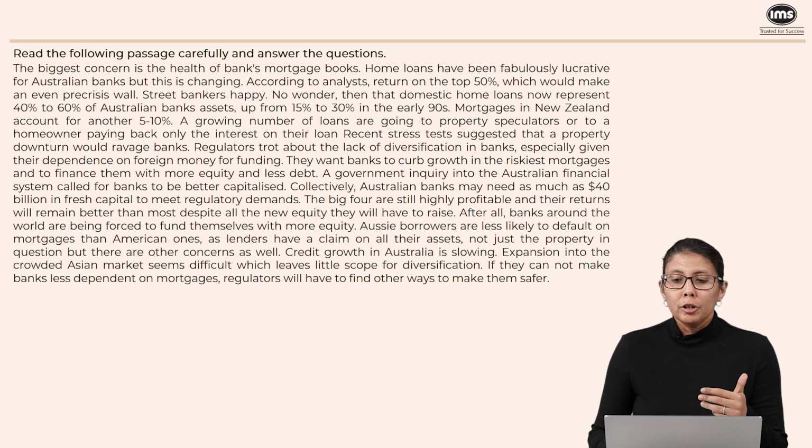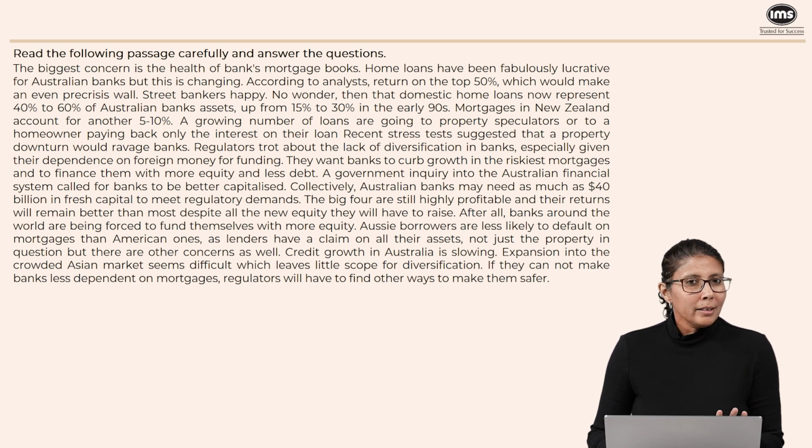According to analysts, return on the top 50% would make even a pre-crisis Wall Street banker happy. So the returns on these housing loans were very, very good. As a result, the banks gave a lot of housing loans. After that, however, it's trying to say that a growing number of loans are now going to property speculators or to a homeowner paying only the interest.